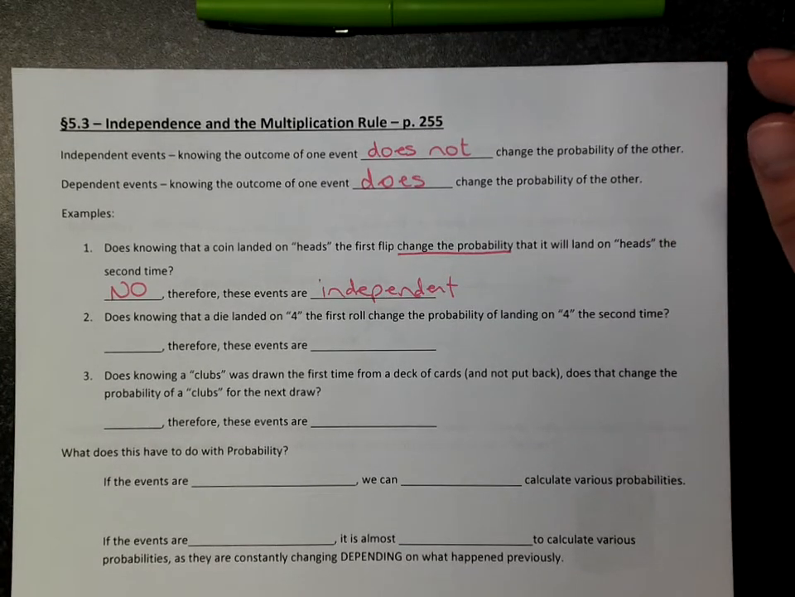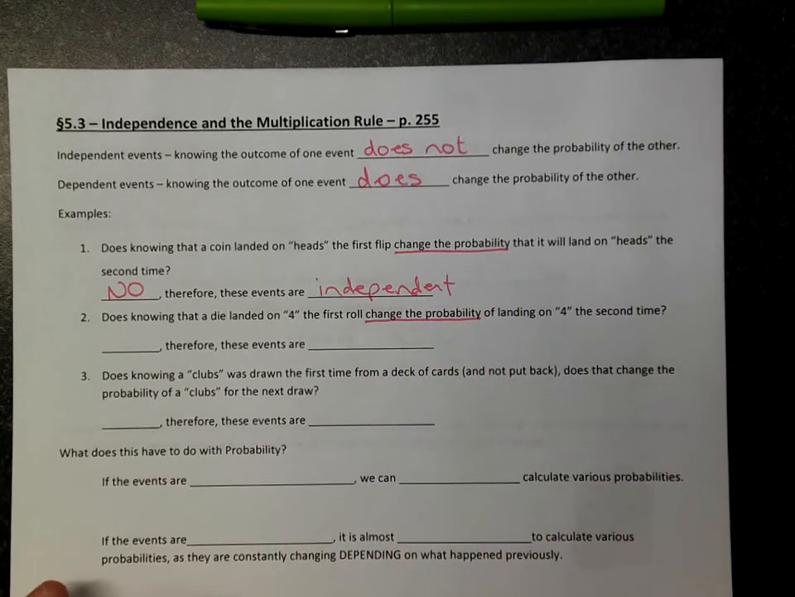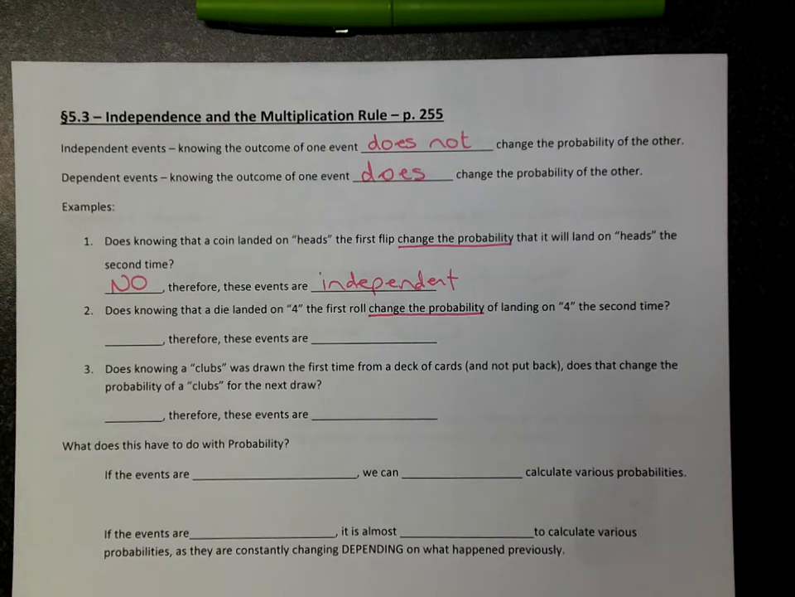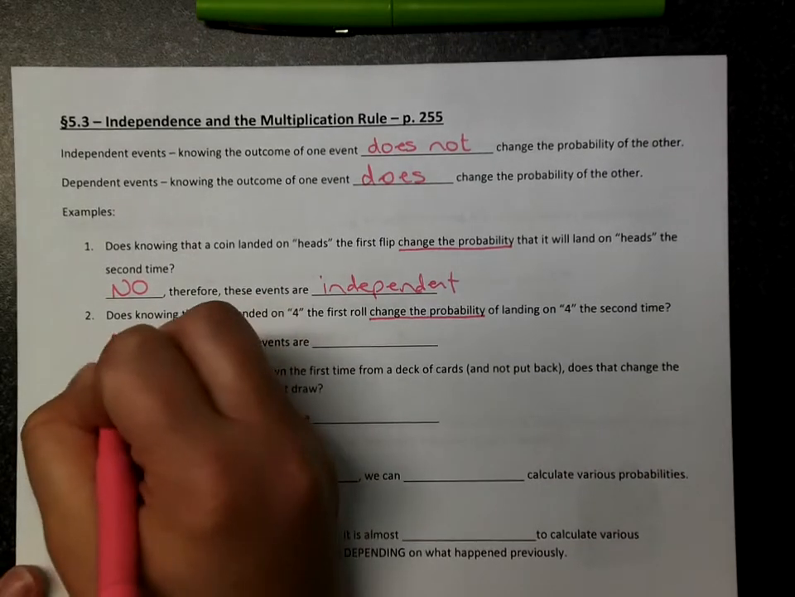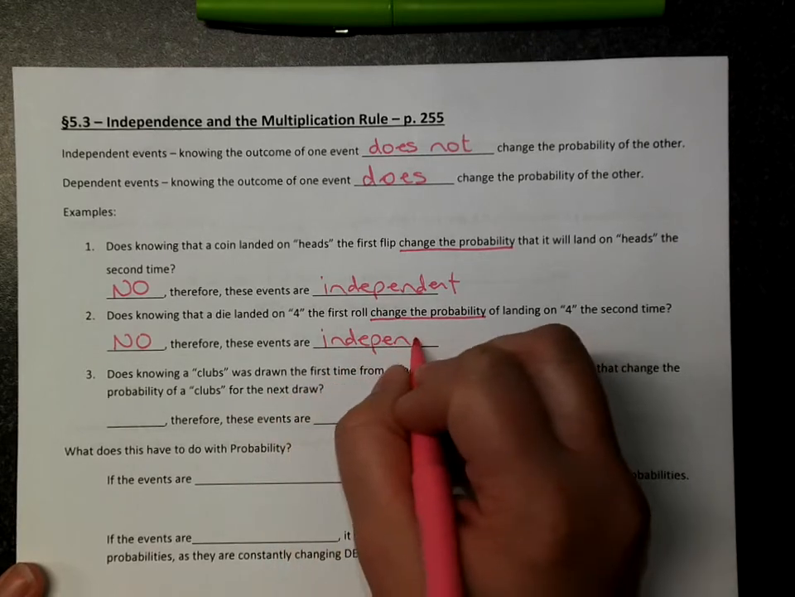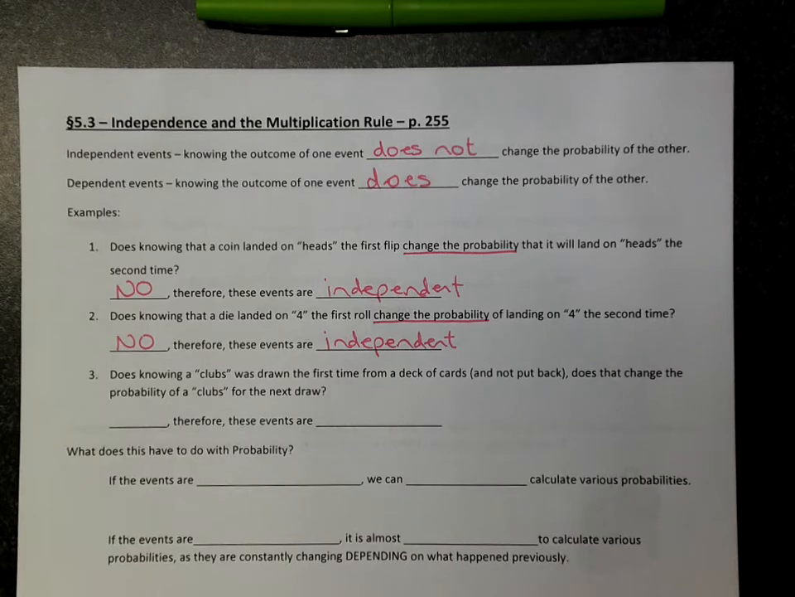Let's look at another example. Does knowing that a die landed on 4 the first roll change the probability, and that's what we're focusing on, change the probability of landing on 4 the second time? So again, if I roll the die, whatever it lands on, does that change the chances of it landing on whatever the next time? And the answer is no. So these are independent events. So flipping a coin is independent, rolling a die is independent.